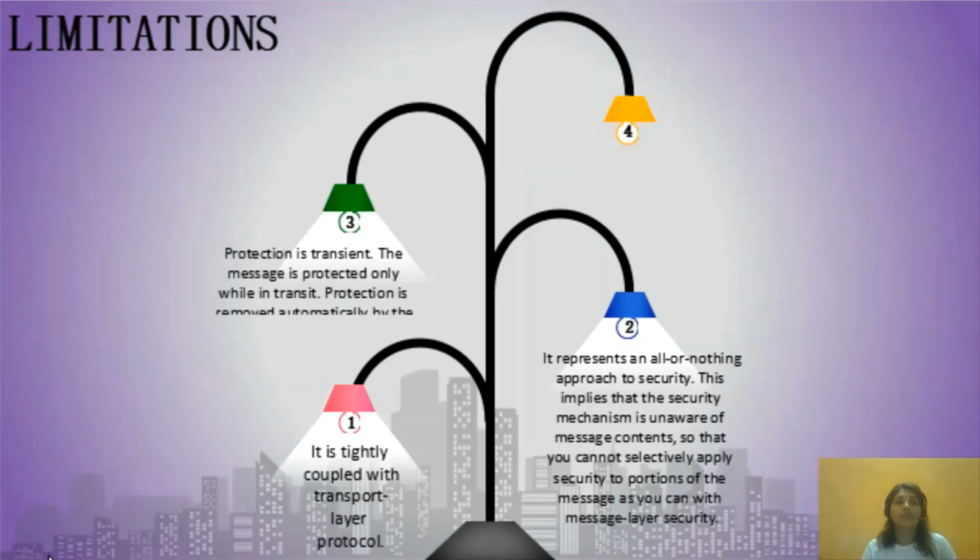Third, protection is transient. The message is protected only while in transit. Protection is removed automatically by the endpoint when it receives the message. And fourth, it is not an end-to-end solution but simply point-to-point. Here our presentation ends.